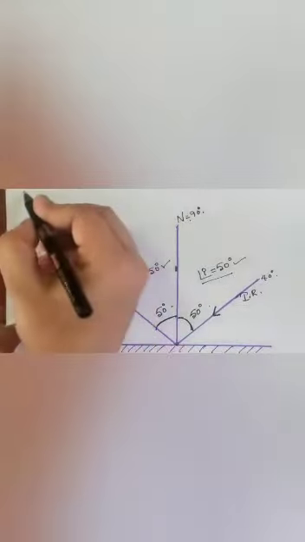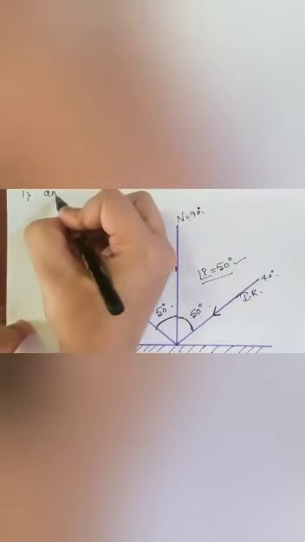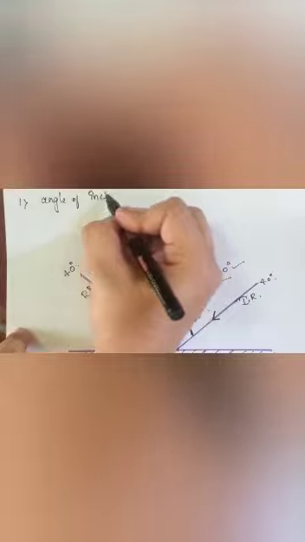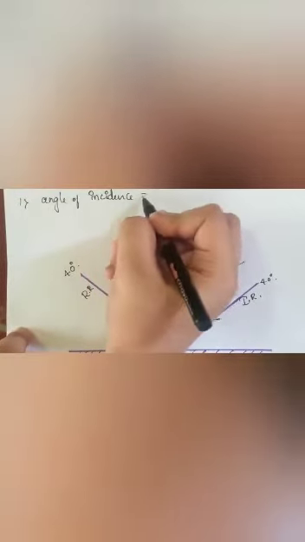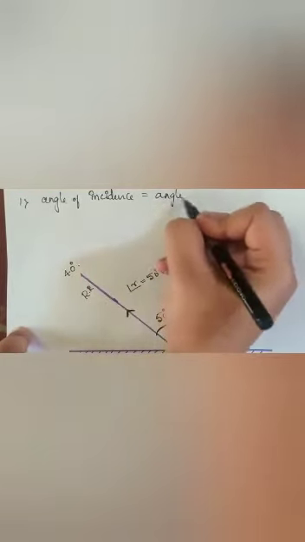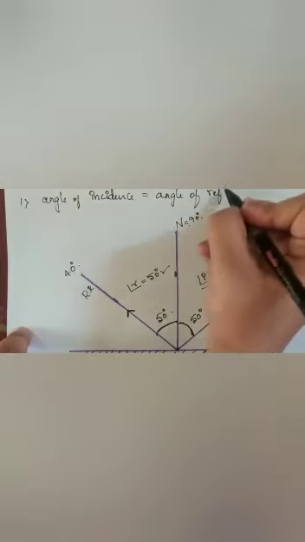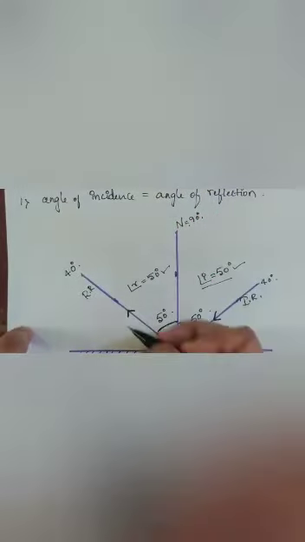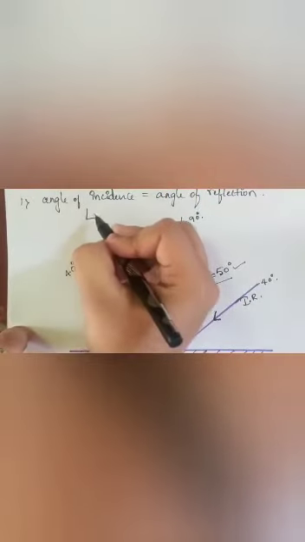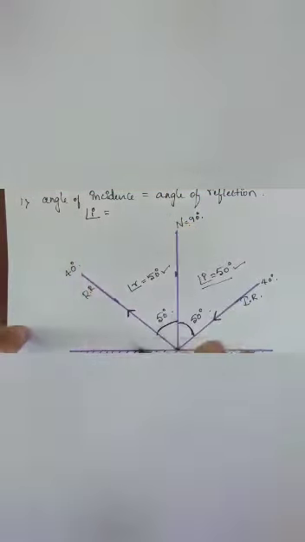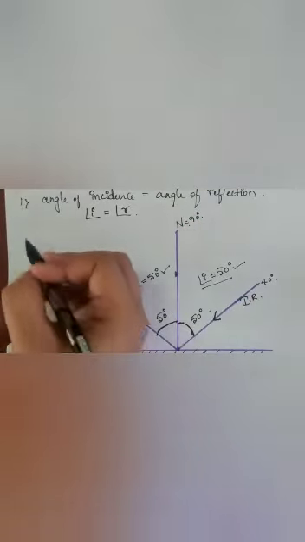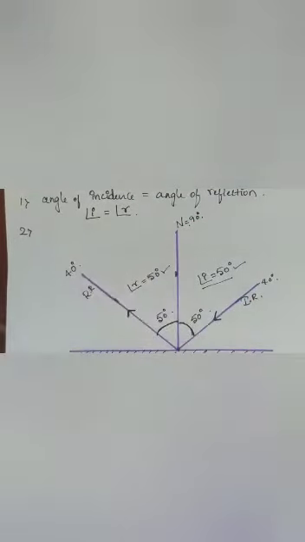So what does the first law say? Angle of incidence is equal to angle of reflection. I can write angle of incidence as angle I equals angle R. Okay, this is the first law of reflection.